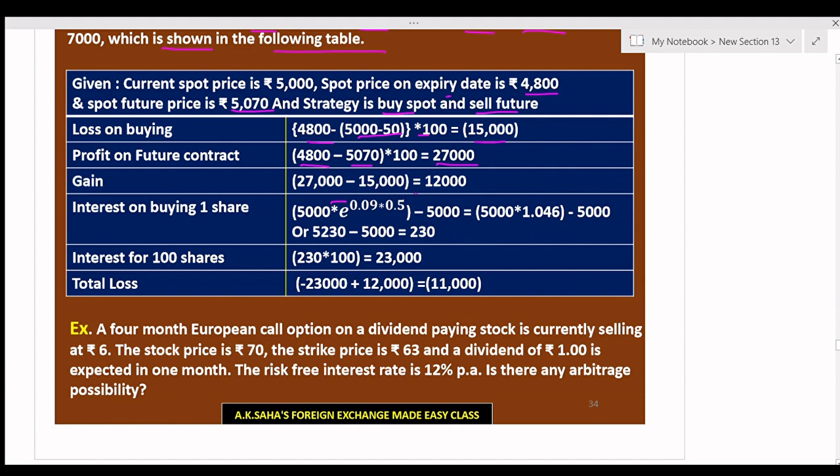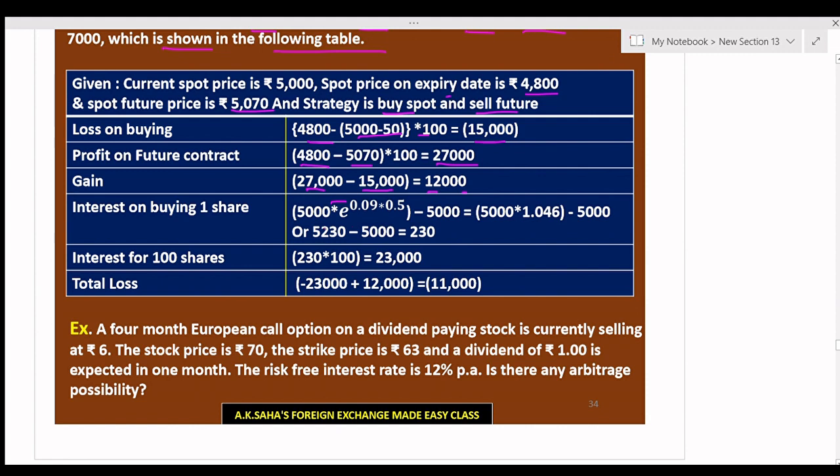The expiry date price is less than the spot future price, so there is a profit of 27,000. The gain is rupees 27,000 minus 15,000, equal to rupees 12,000.